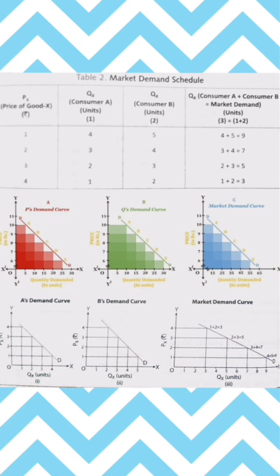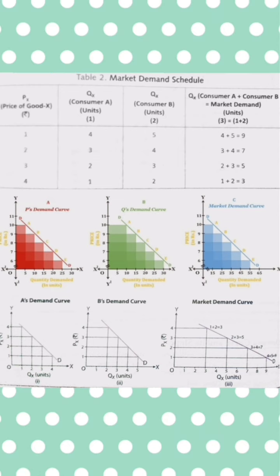The point to be noted is that in individual demand schedule we were talking about one particular buyer or consumer, but here in market demand we are talking about all the buyers and consumers in the market.